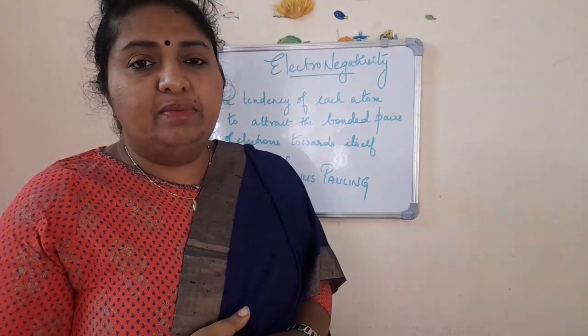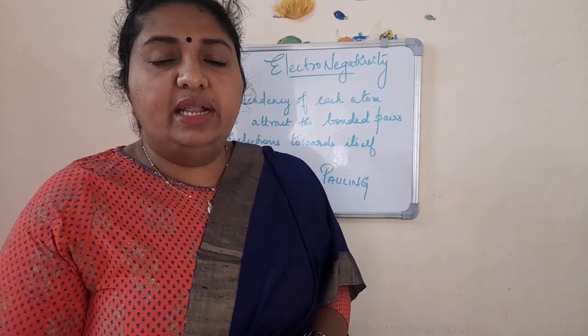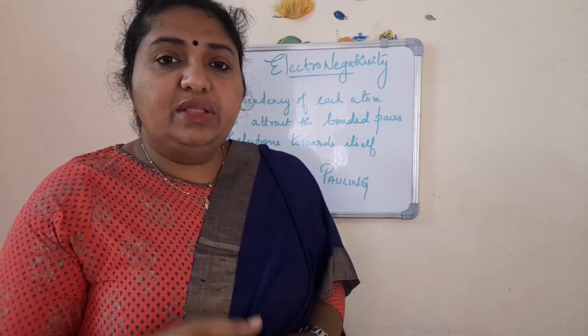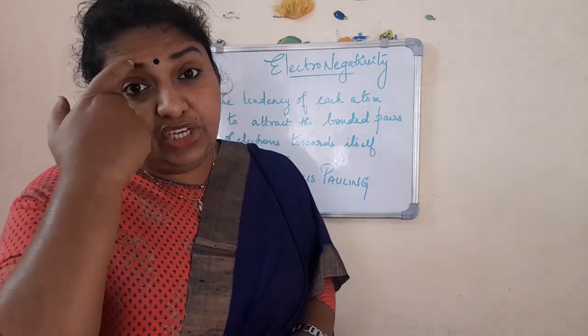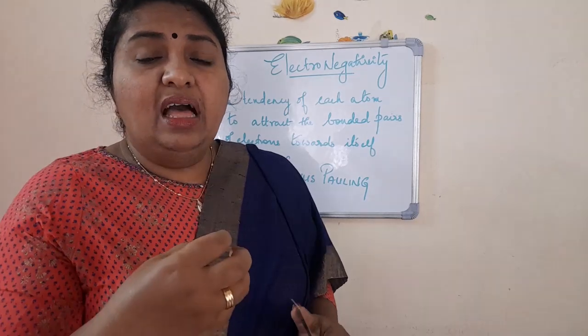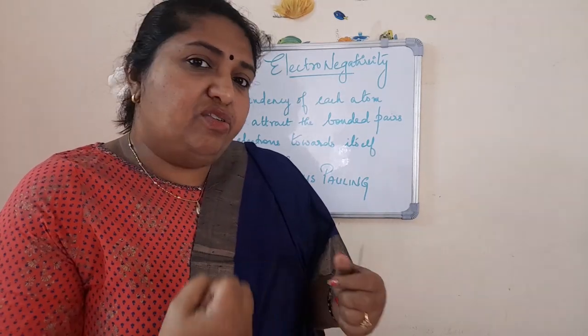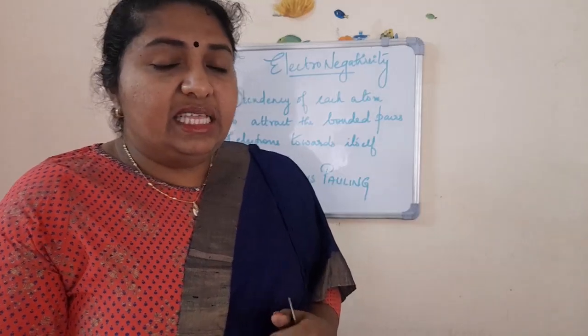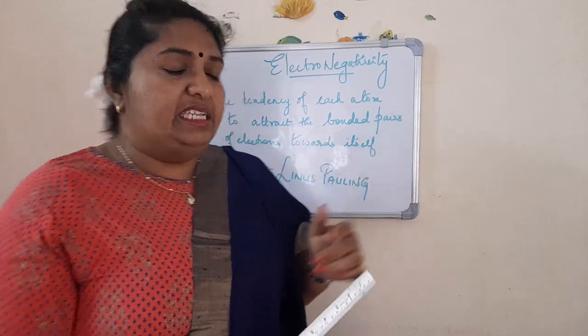Between two fluorine atoms, between two chlorine atoms, then oxygen atoms, nitrogen atoms. So their sharing is taking place. Anyway, these shared electrons, they will try to keep them towards itself, isn't it? So that is a term that is known as electronegativity.